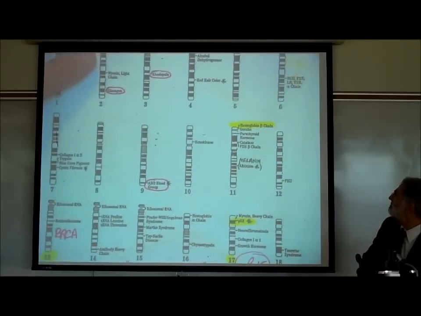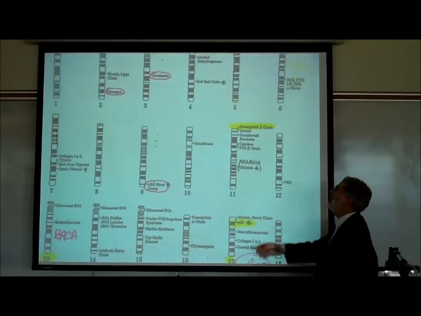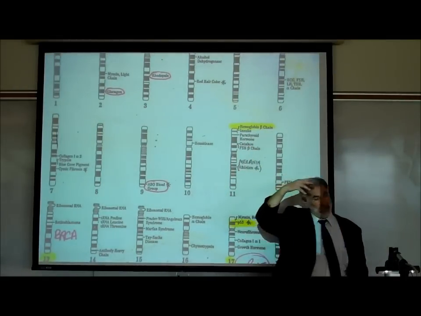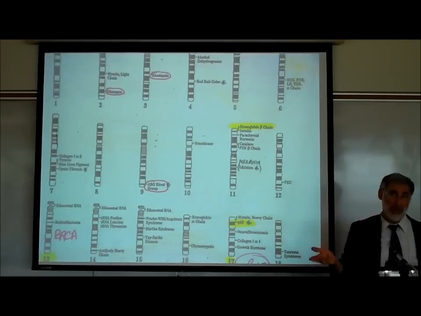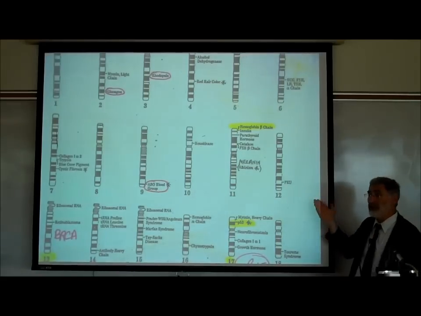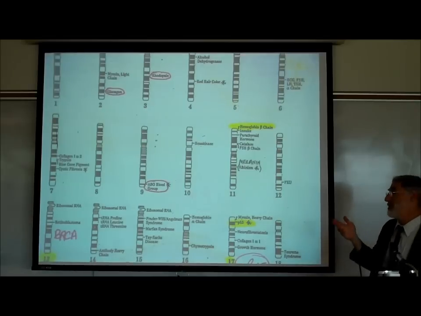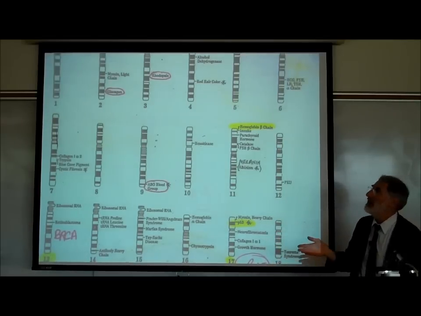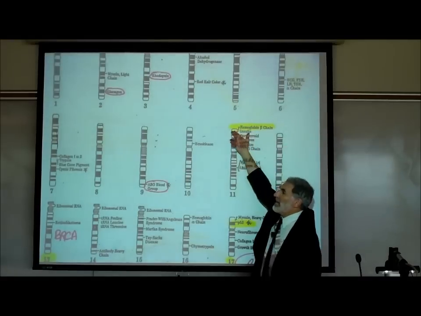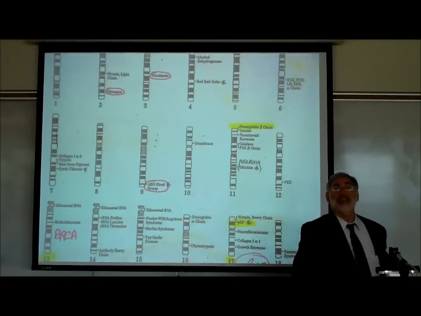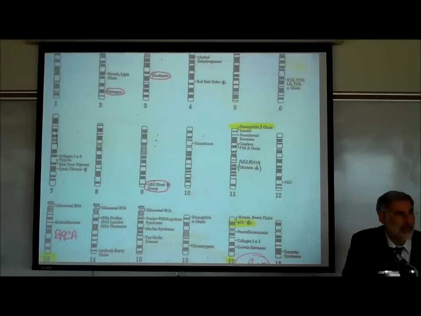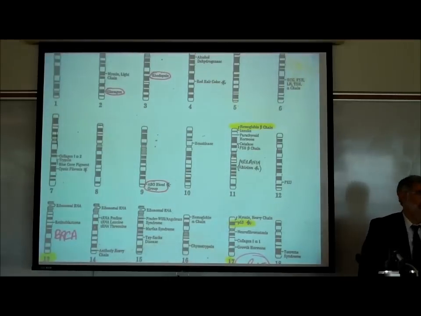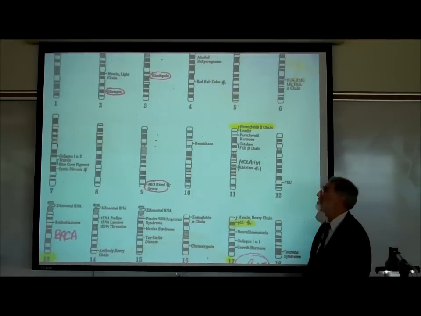On autosome 11, it's very interesting. You have the gene that has the instruction for making hemoglobin. We've learned about hemoglobin. Hemoglobin is the red-colored protein that transports oxygen in a red blood cell. Now, what if somebody had defects in their genes for hemoglobin? What disease would that result in? Sickle cell anemia.